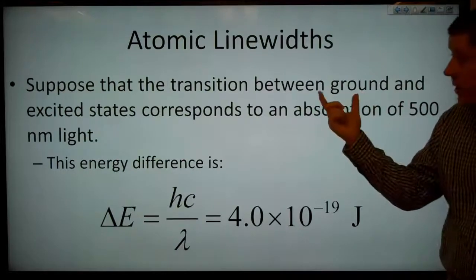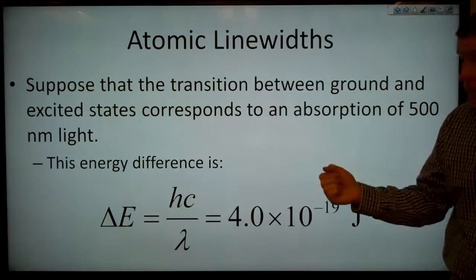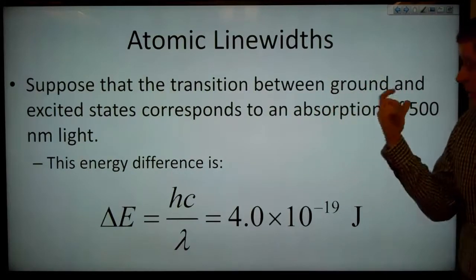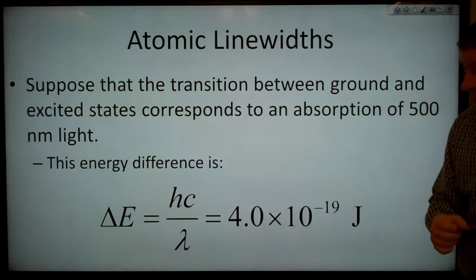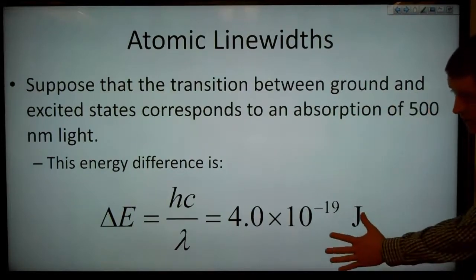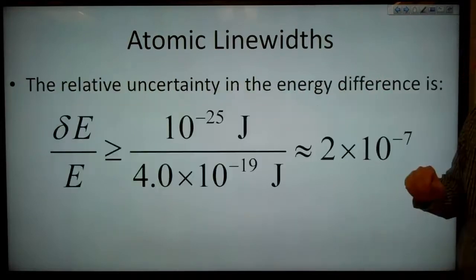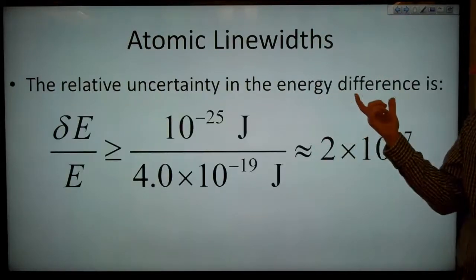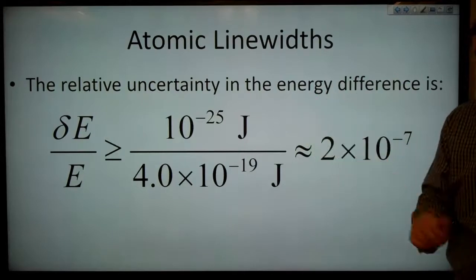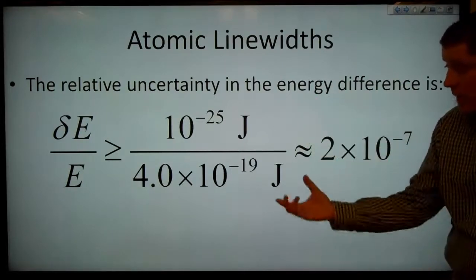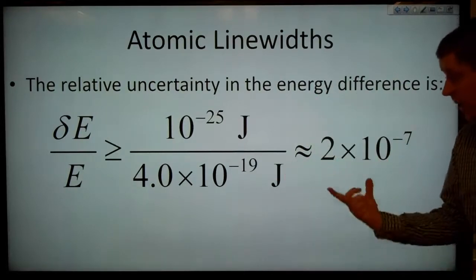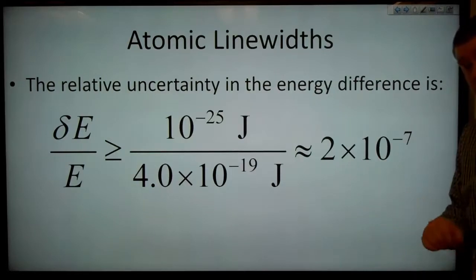So suppose that the transition between ground and excited states corresponds to an absorption of 500 nanometer light. This energy difference then is 4.0 times 10^-19 joules. And our relative uncertainty in the energy difference then is that 10^-25 joules divided by 4.0 times 10^-19 joules, which is 2 times 10^-7.